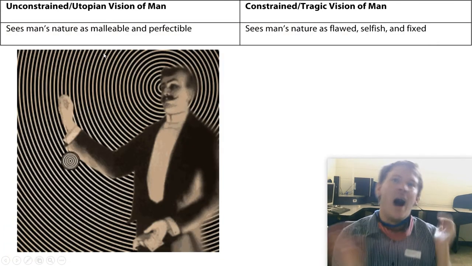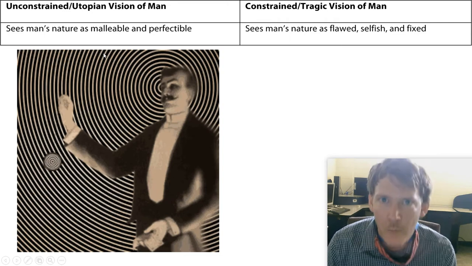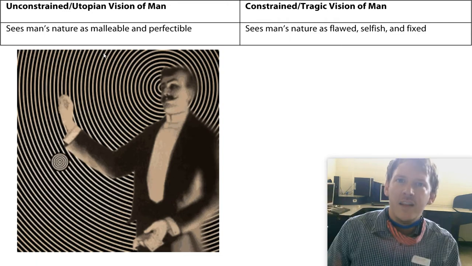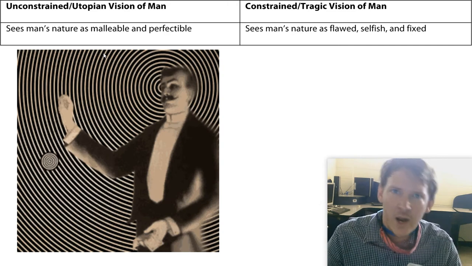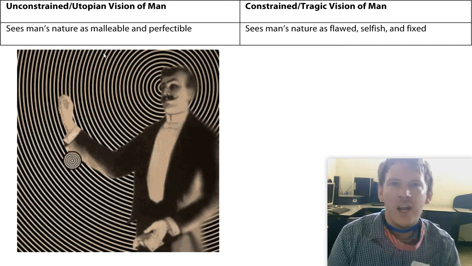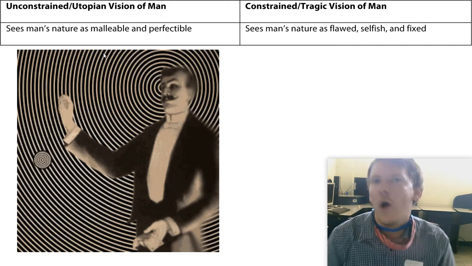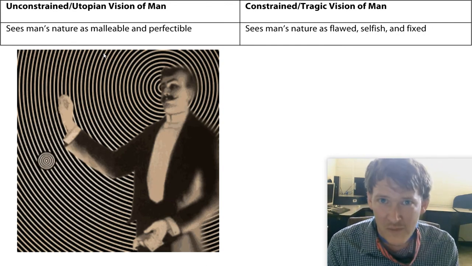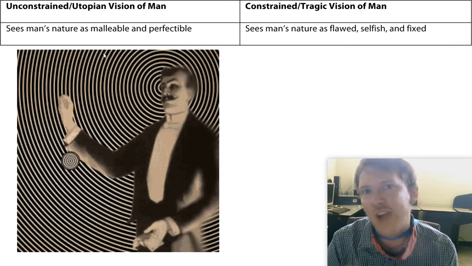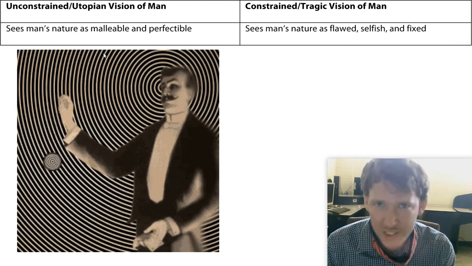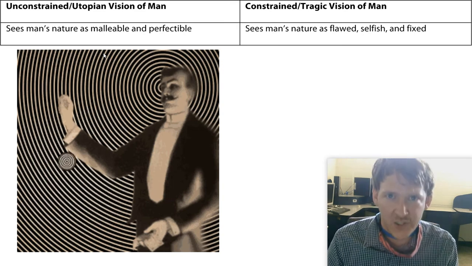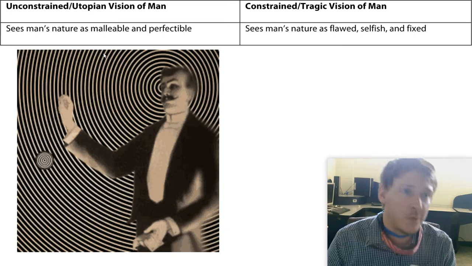So first of all, the unconstrained vision, which was the radical Republicans, which has been repeated today in other policy issues, they think that they can go into the South and just say, here's the way to be. Here's the way to live your life. We're going to train you, and everyone's going to accept it. We're all going to agree, and we're all going to love each other, and hooray. What if someone says, no, I don't think that's the way I want to live my life. No, I don't necessarily agree with all of your ideas. I don't agree with all of your principles. That's not the way that I was raised. What if someone says no? What if a bunch of people say no? Then what? And that's the problem you run into.